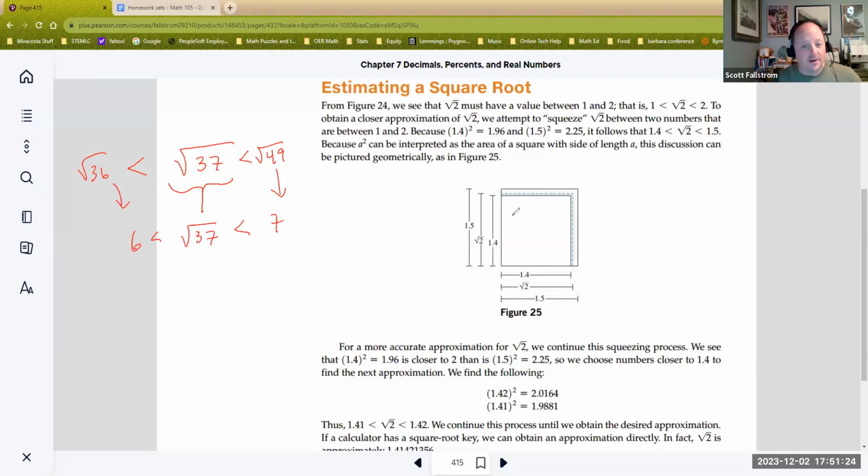Now, if you want numbers that are a little bit closer, you can keep going down more in terms of decimals, right? So what would that mean and what would that look like? Let me grab Desmos to illustrate this because I think it's helpful to see. And you can grab your calculator if you want. Let's jump over to Desmos.